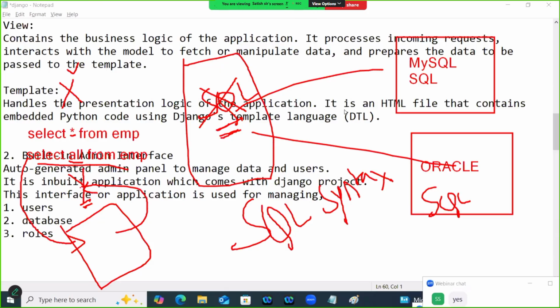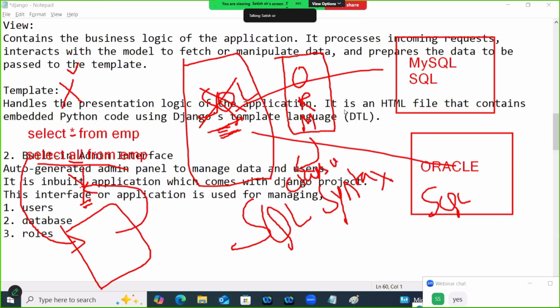But I want to develop an application which is database independent. Then as a developer, you don't use SQL here. You use one framework, and that is ORM. ORM stands for Object Relational Mapping. It means you are representing everything as classes and objects. Are you using SQL? No, you are using Python classes and objects to communicate with the database.